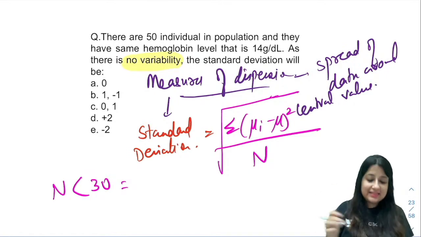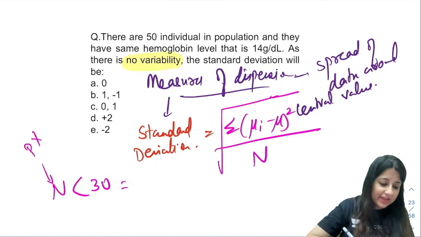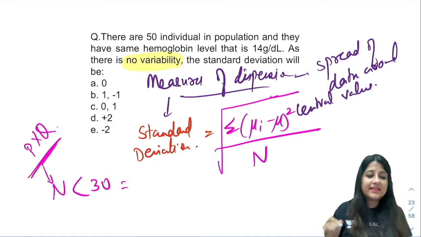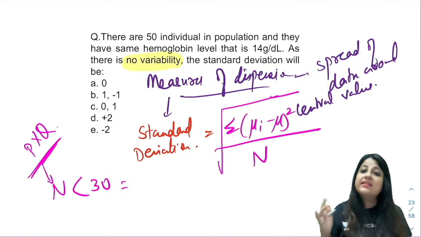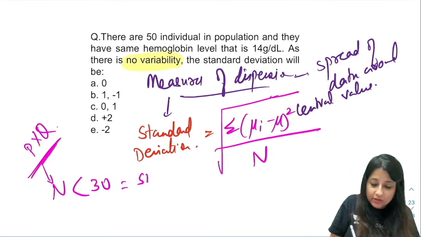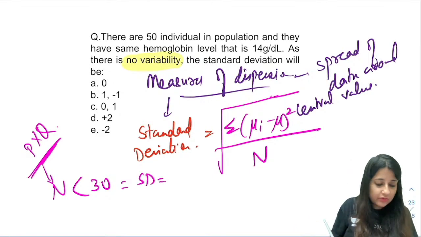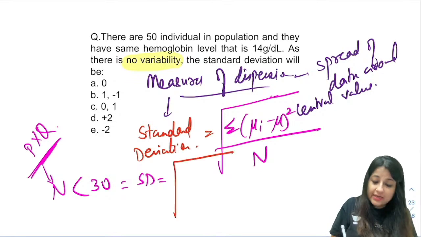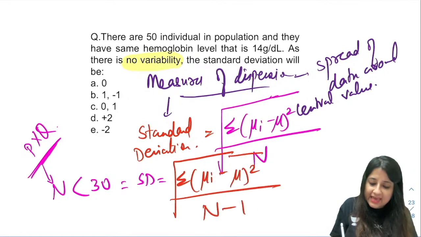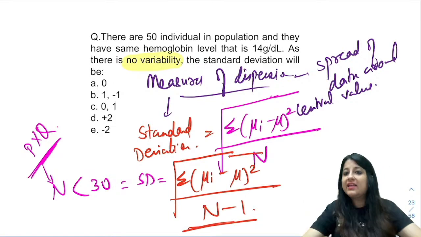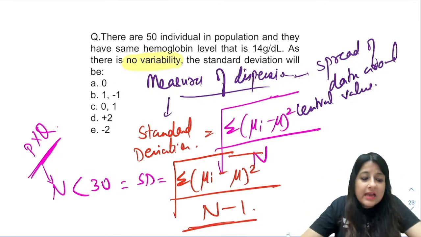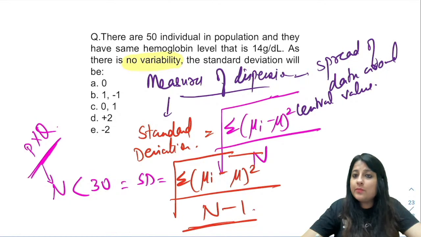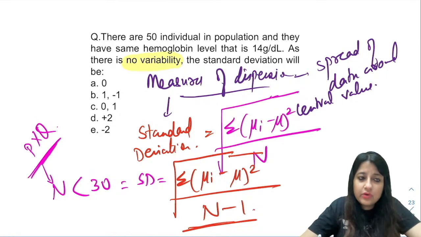This is a PYQ, they have given it many times. Then it becomes summation of (xi minus mean) whole square divided by n minus 1. You have to know this. This formula was asked in INICET also last time.